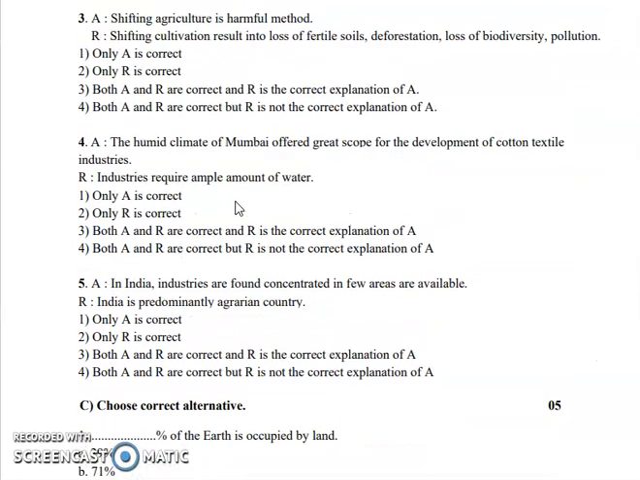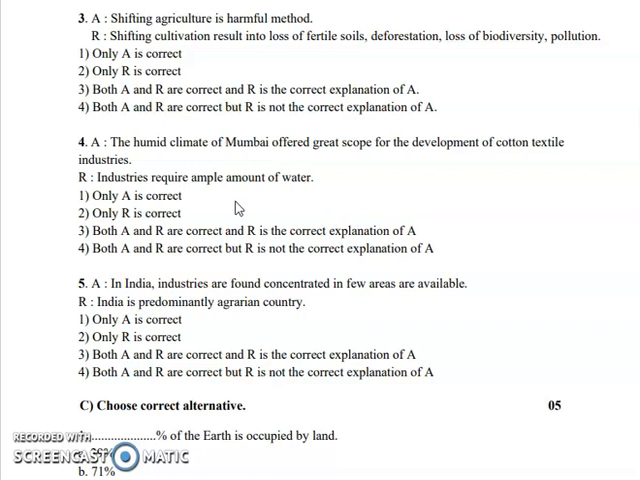Next is shifting agriculture is harmful method, and reasoning is given like shifting cultivation results in loss of fertility of soil, deforestation, loss of biodiversity and pollution. So these are the reasonings which are given.